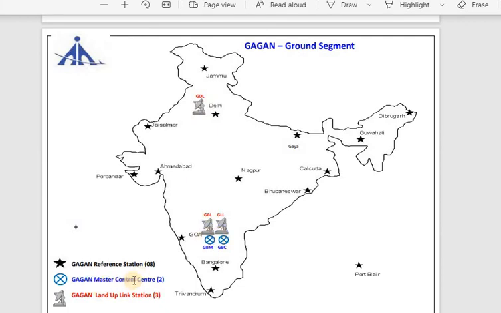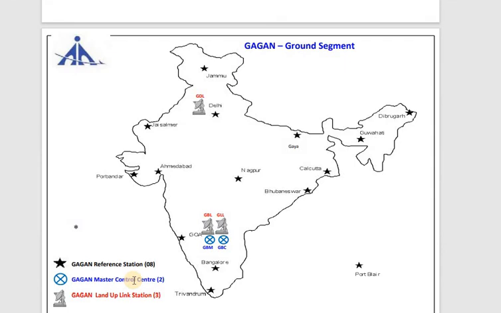Okay, then master control centers, as I have said, 3 are there, but 2 are used. One is kept in shadow. So here there are 2 master control stations, and there are 8 reference stations. Either it may be 15 or 8, but here we are using only 8, which are located at Ahmedabad, then Jammu Kashmir, Delhi, Nagpur, Bhubaneswar, Calcutta, Guwahati, etc. The star marks show the reference stations, the antenna images show the uplink stations, Gagan land uplink stations, and the 2 blue marks show the master control centers. So this was about the Gagan's ground segment.